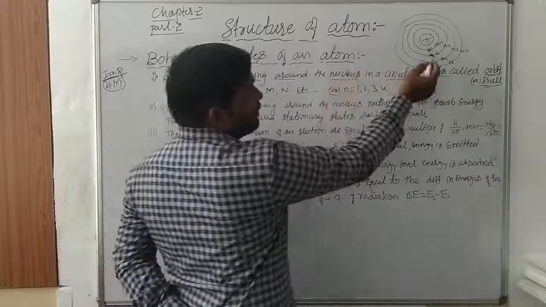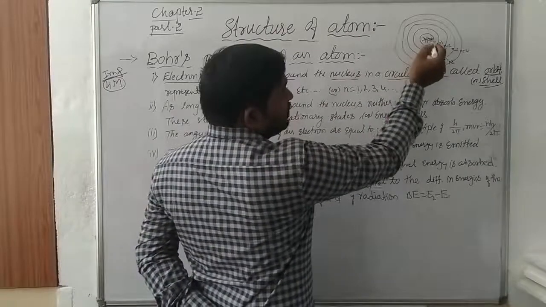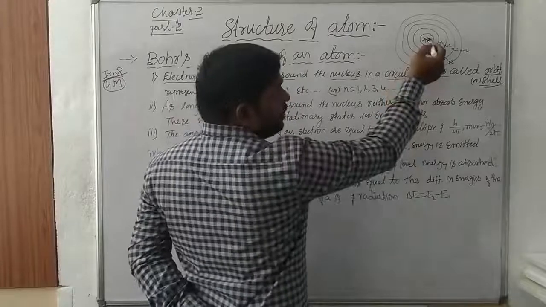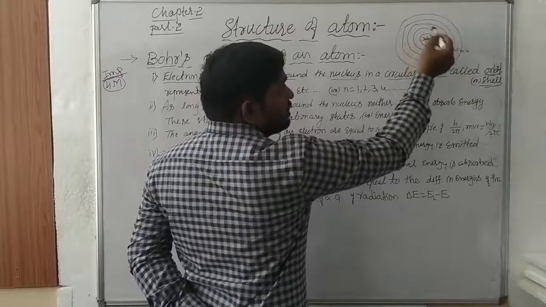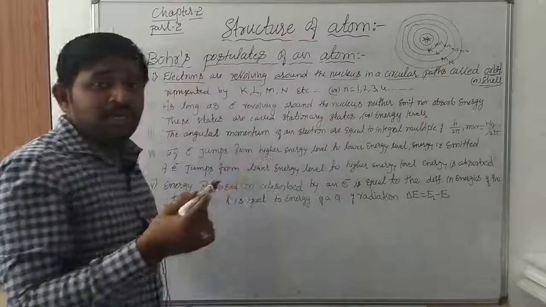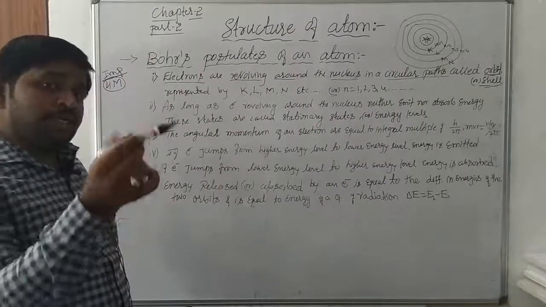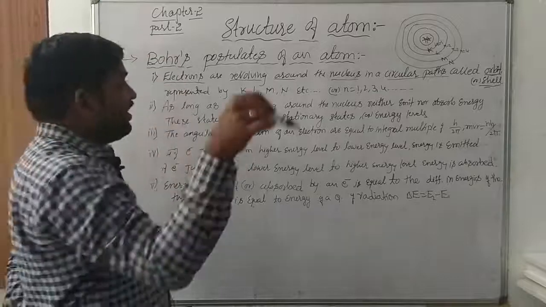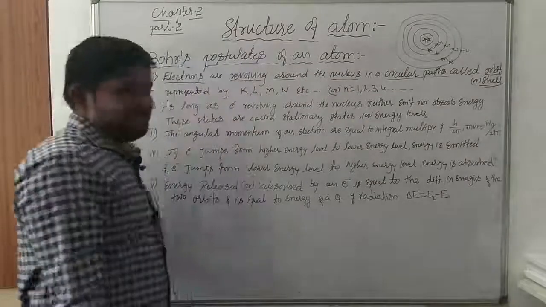So here I have represented, this is a nucleus. That nucleus is surrounded by a number of orbits. Those orbits have some number of electrons. Those electrons are revolving around the nucleus.